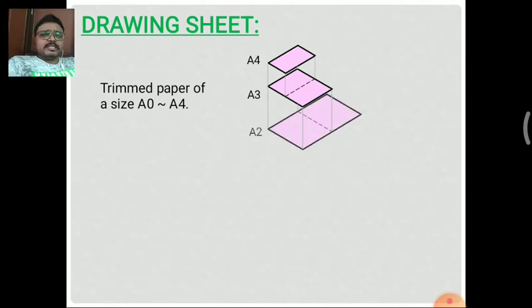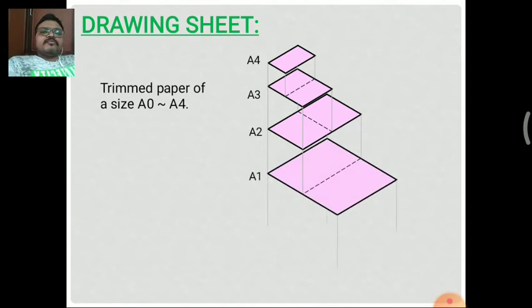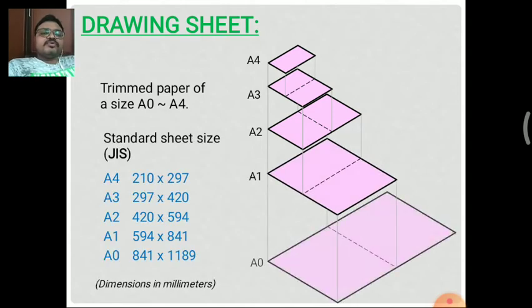So these are the pictorial diagram of different types of drawing sheets. You can see in pink color the different types of drawing sheets. Basically, there are standardized sheet sizes, that is JAS.